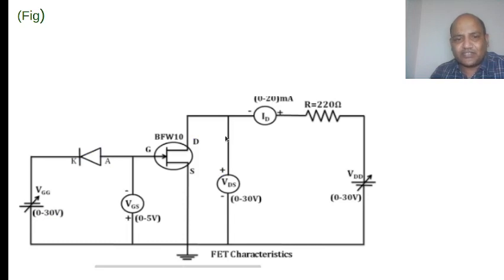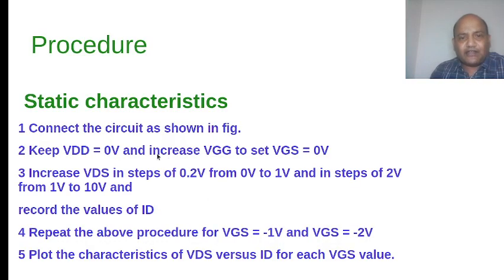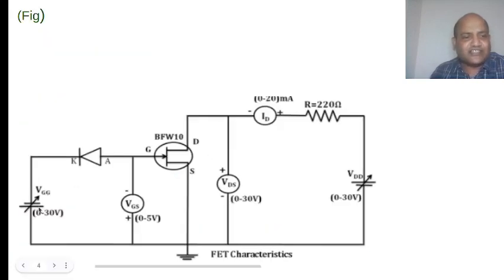If you make this 0, this VDS is also going to 0. And then set this VGG in such a way that VGS reads 0 volt. First condition, VGS is equal to 0 volt.